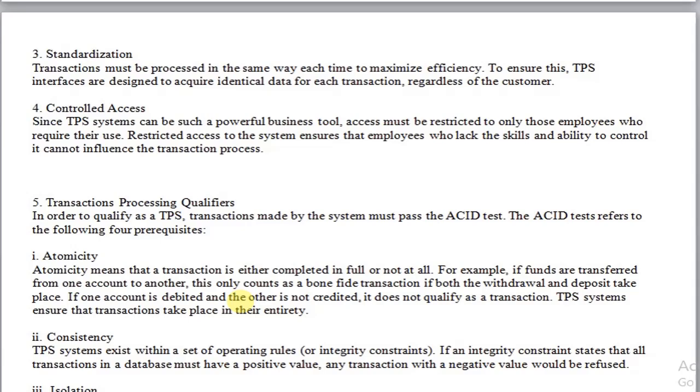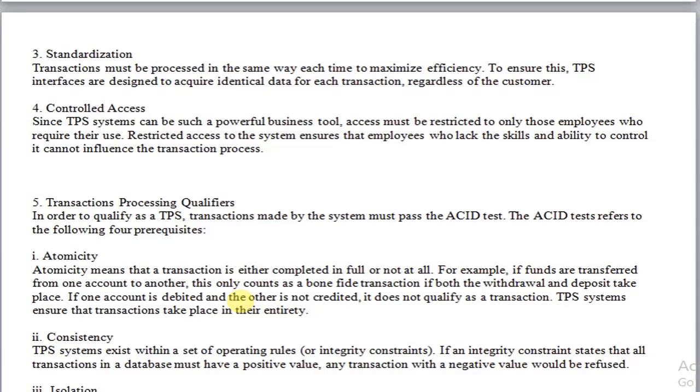Atomicity means that the transaction should be completed fully or not at all, in the sense that a transaction consists of multiple operations. Say, for example, if you are withdrawing money from an ATM, you need to put your card in, you need to provide your authentication, it needs to be verified, then the amount has to be entered. If such balance is available, then the ATM is capable of giving money to the end user.